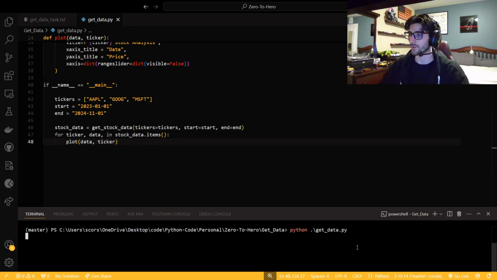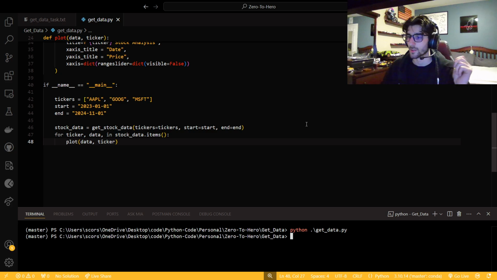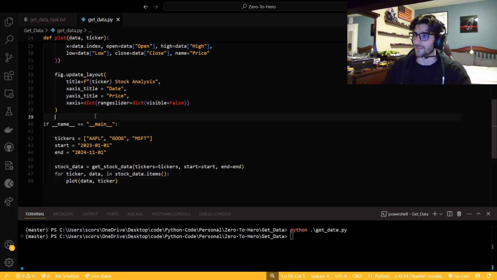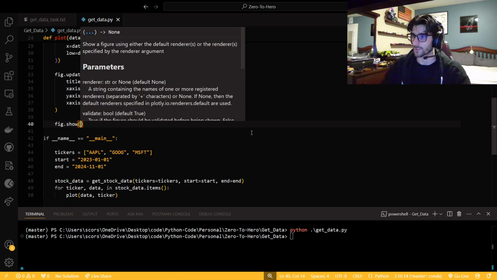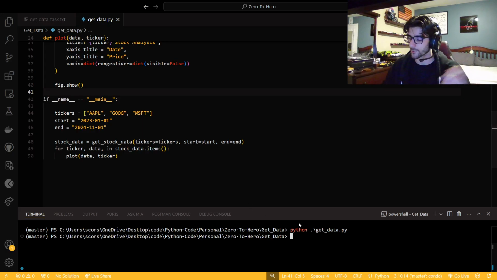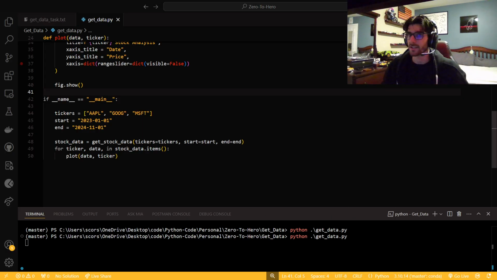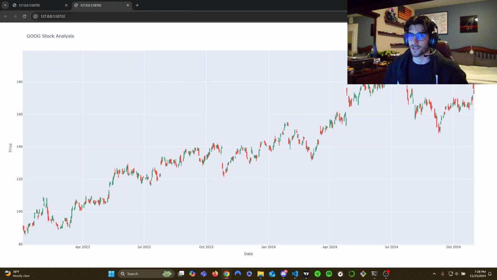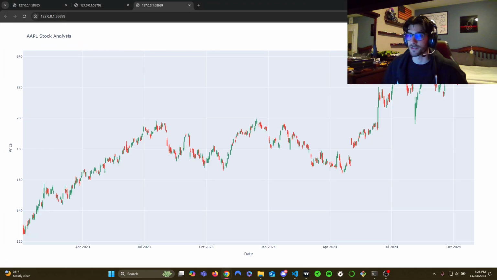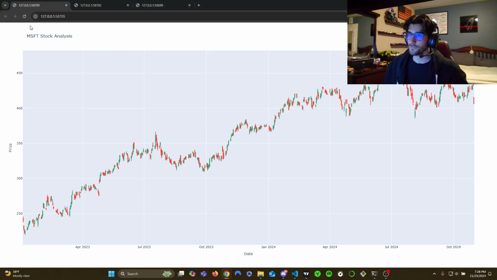So now let's run that again. And so then, oh, excuse me, we have to actually show the figures. So that's good, at least we have no errors. We have to say fig.show with parentheses, and then we can run it again, and we should actually get it. Yep, it'll actually come up on a different screen right there. So that was just the last one I clicked on. So here is all of that. Make sure you guys can see that. Yep. So here we go.